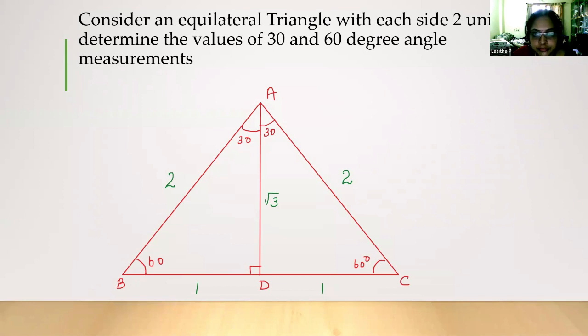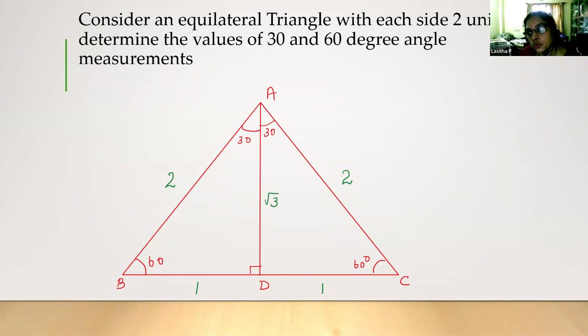From this, if they remember this diagram, then sine 30 they can immediately say: opposite 1 and hypotenuse 2. Sine 60 is equal to root 3 divided by 2. In that way, all the sine 30, cos 30, tan 30, sine 60, cos 60, tan 60 values they can immediately get from this.